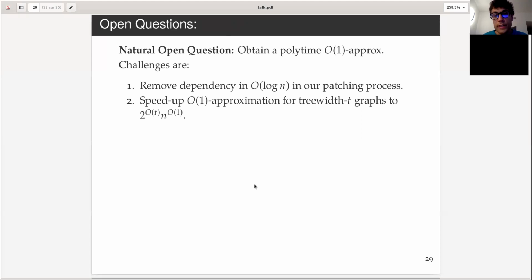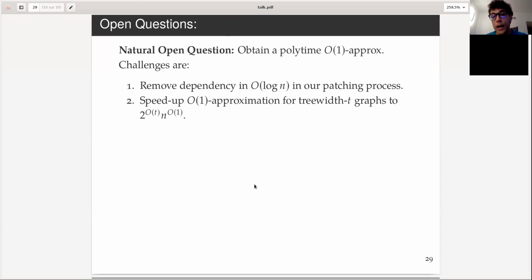So one natural open question is to obtain a polytime algorithm, right? This is only quasi-poly, and it would be nice to obtain a polytime constant factor approximation. And the challenges are, so the first challenge, I think, is to remove the dependency on log n in our patching process, because for now, we have log n edges crossing, and these edges can be anywhere. So essentially it's n to the log n choices for finding these log n edges. So that's one bottleneck for sure.